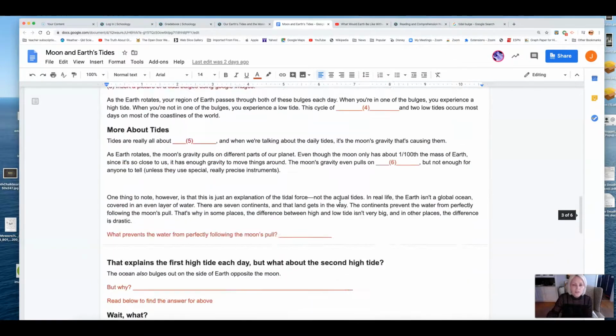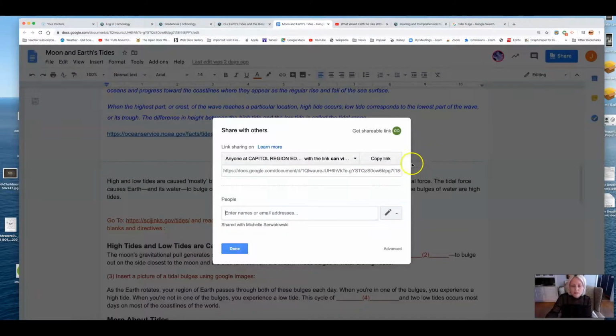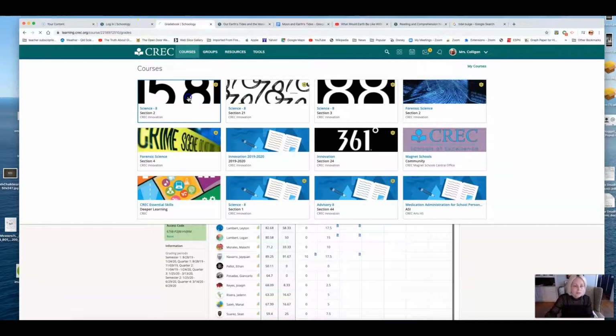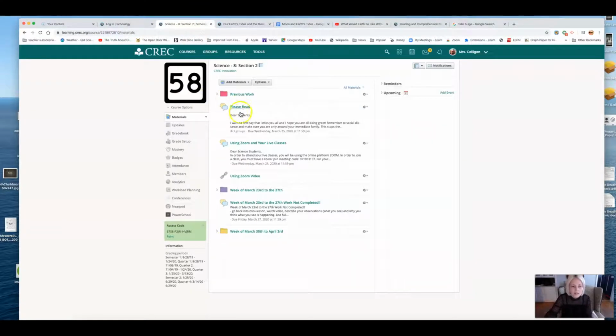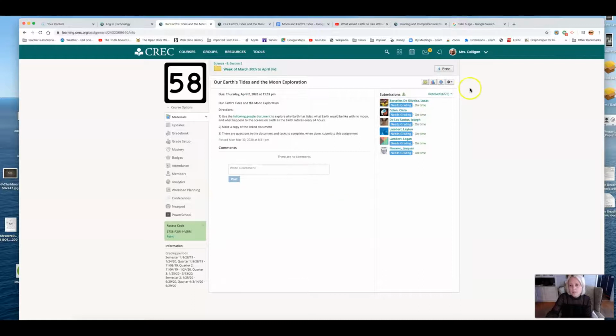So again, once you're done with this document, I want you to go ahead and share, but share through a link as we normally do. I'm going to copy the link, and then I'm going to take it. You take your copy, you would go to your submission, which would, I'm just going to go back into this class again, and I would go into this week, go into Earth, Tides, and Moon Exploration, and you would submit like you normally do.